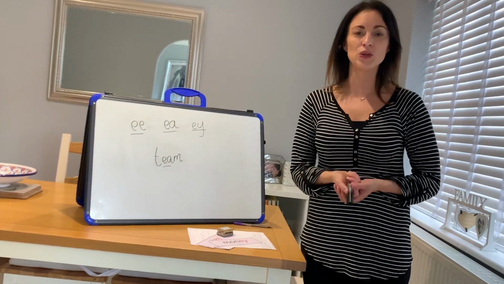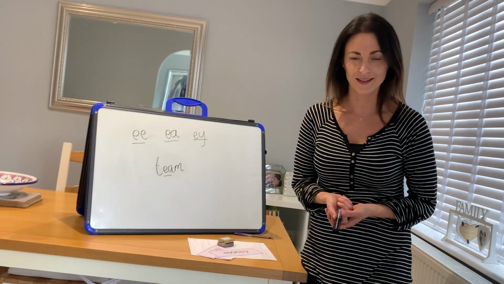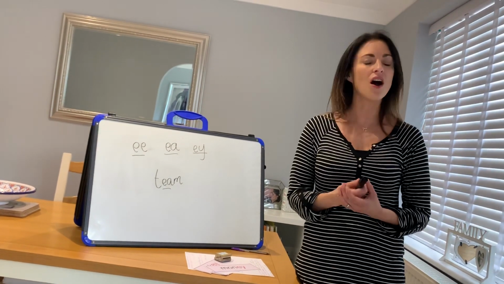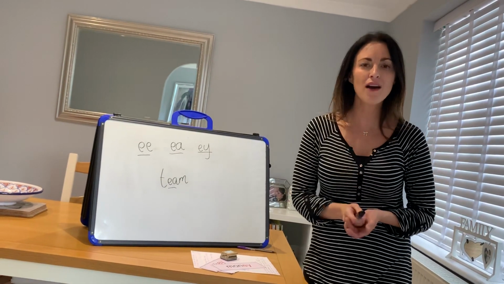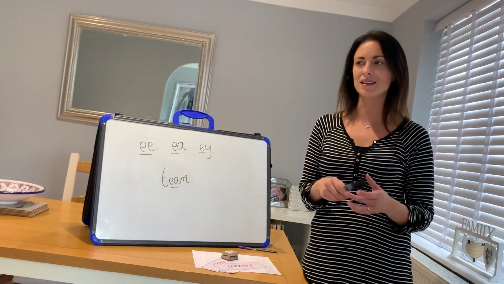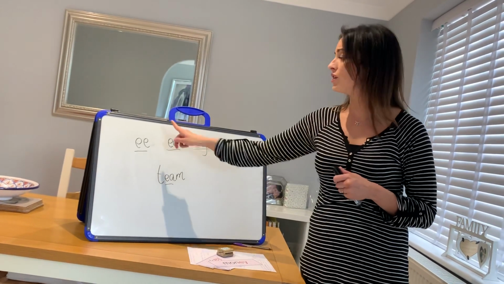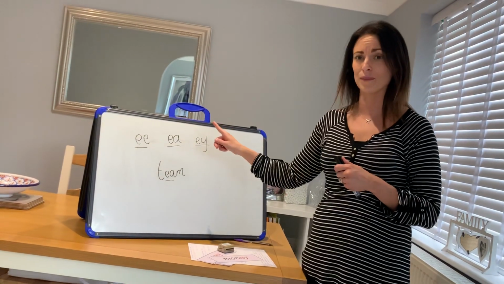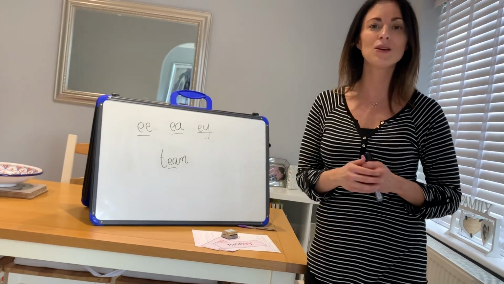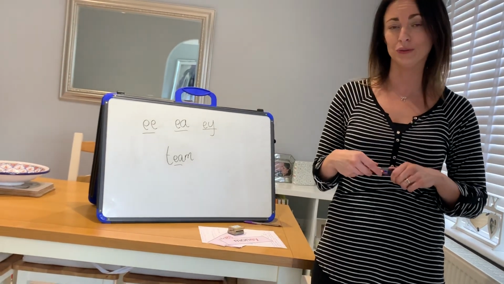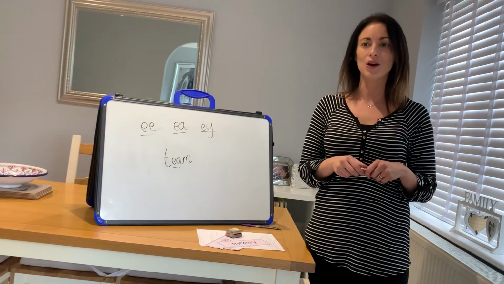What I'd like you to do now is go on an object hunt. That means I would like you to go around your house and find some objects that have the E sound in. So you can have any of the E sounds in them. I want you to find these objects and write them in your learning journal, using the correct E spelling.